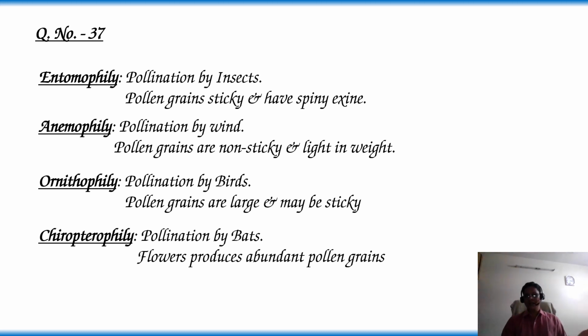Chiropterophily: pollination by bats. Such flowers are called chiropterophilous flowers, and these flowers produce abundant pollen grains. As for this information, pollen grains are sticky and have spiny exine in entomophily. Then the answer is option 1.